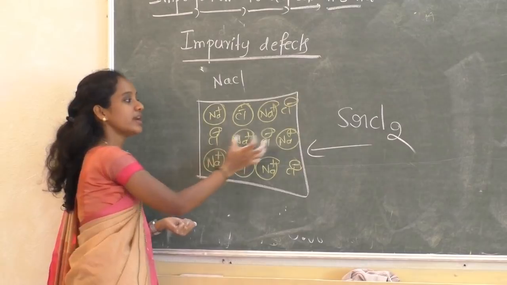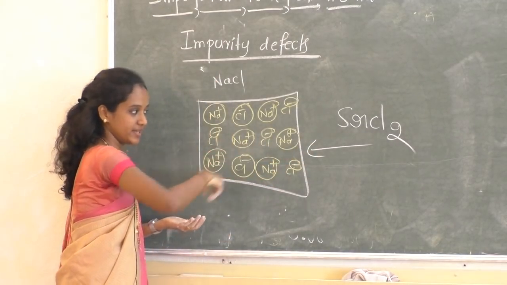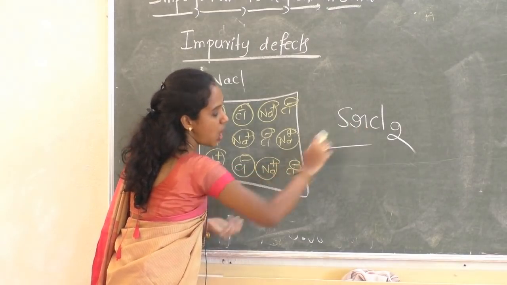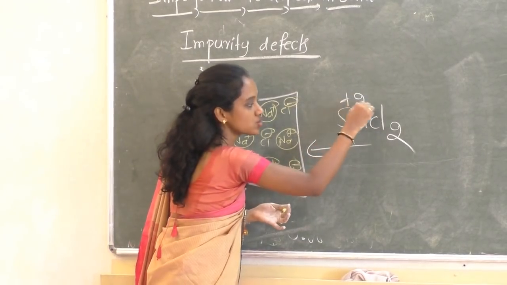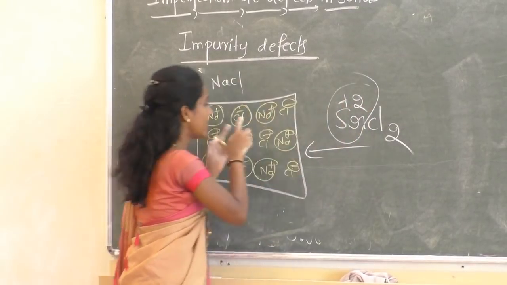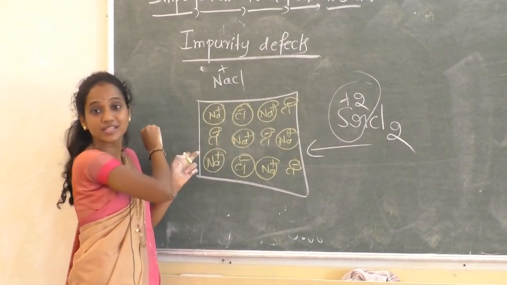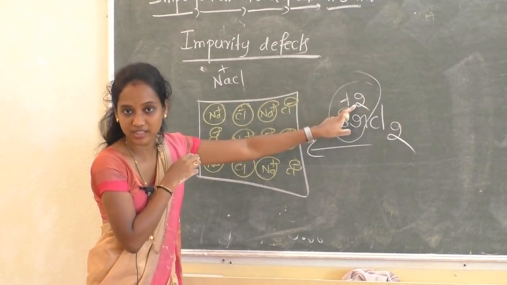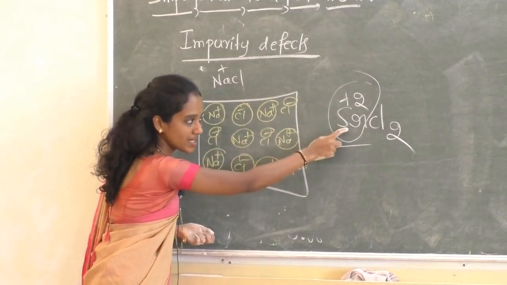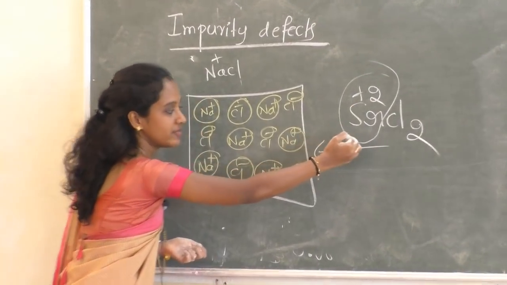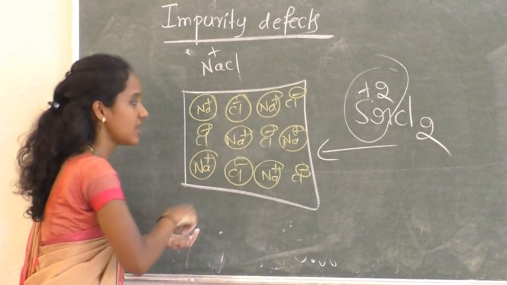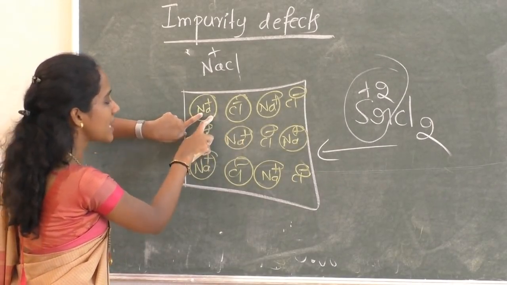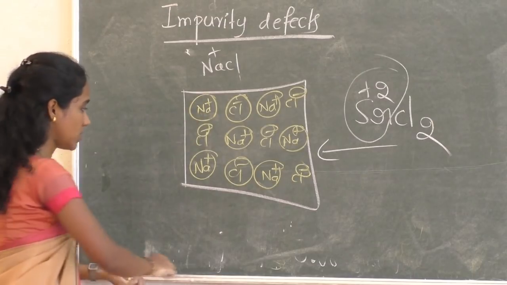So what happens if we add strontium chloride to the molten form of NaCl? In strontium chloride you can check the oxidation state of strontium. It is +2, a divalent ion, whereas in NaCl, sodium is in the +1 state. It is monovalent. Valence is 1. Here strontium is divalent. This one Sr2+ ion will enter the crystal and replace 2 Na+ ions.